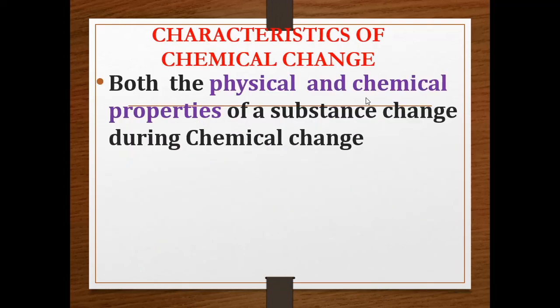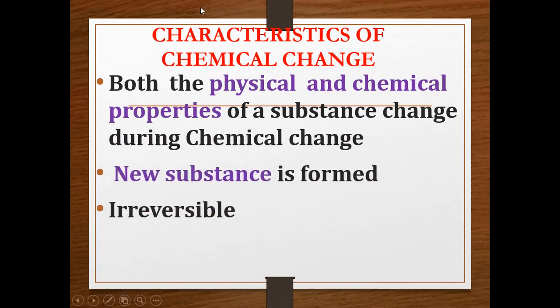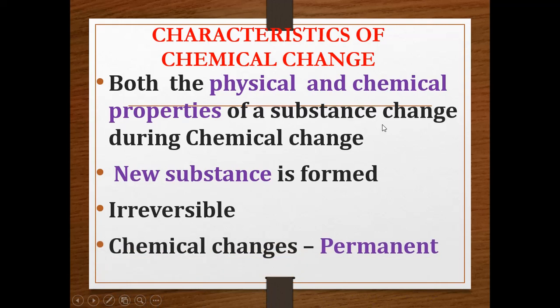Now let us see the characteristics of chemical change. As we know now what is meant by chemical change, here both the physical and chemical properties of a substance change and a new substance is formed. It is irreversible and chemical changes are permanent.